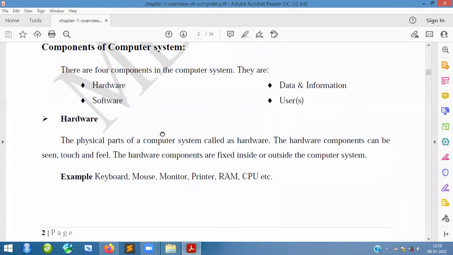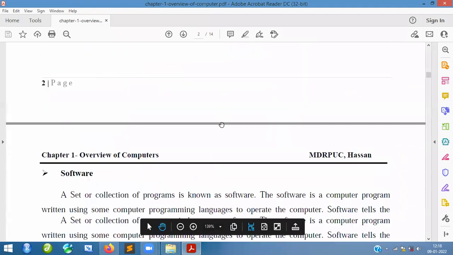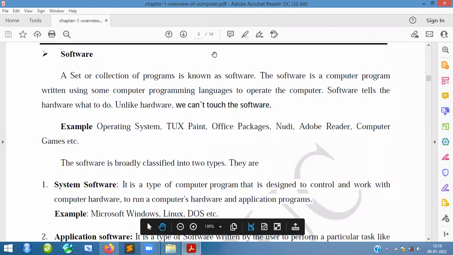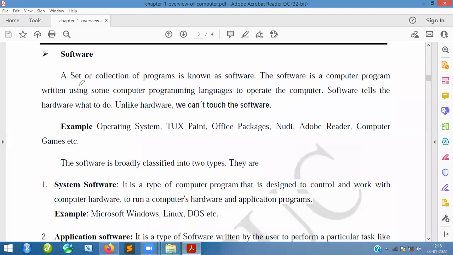Again, when you go back to software, here so many things are there. For example, you can see a set of collection of programs is known as software. Basically, a set of programs is nothing but, see, we are going to write some programs, and with those programs I am going to do some particular tasks. So that is called a collection of programs. That one we will call software.